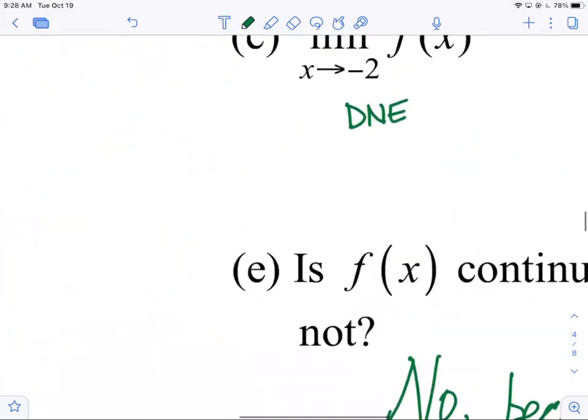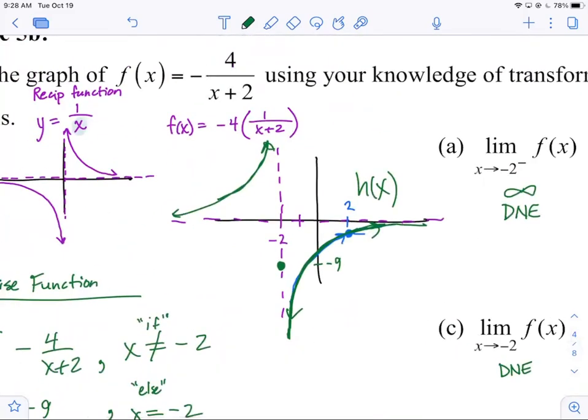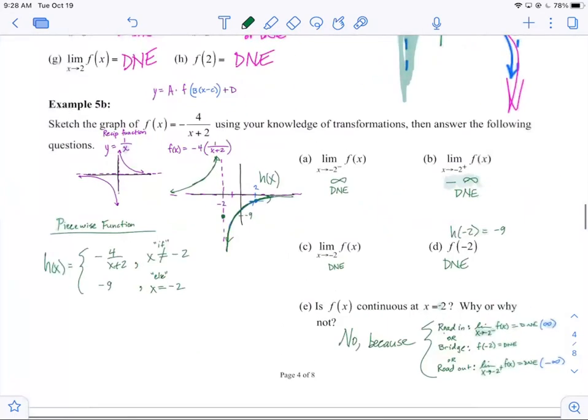Now I put a dot there. So does that change the answer to E? Is h now continuous at -2? I got a bridge now. Can we cross? No way. The bridge doesn't connect to either one of the roads. This is why it's a non-removable discontinuity. There's no way to make those roads meet. Even if they were going up on both sides, there's no way to put a bridge down to make them stop going up and turn into each other. Okay, so this is a non-removable discontinuity.